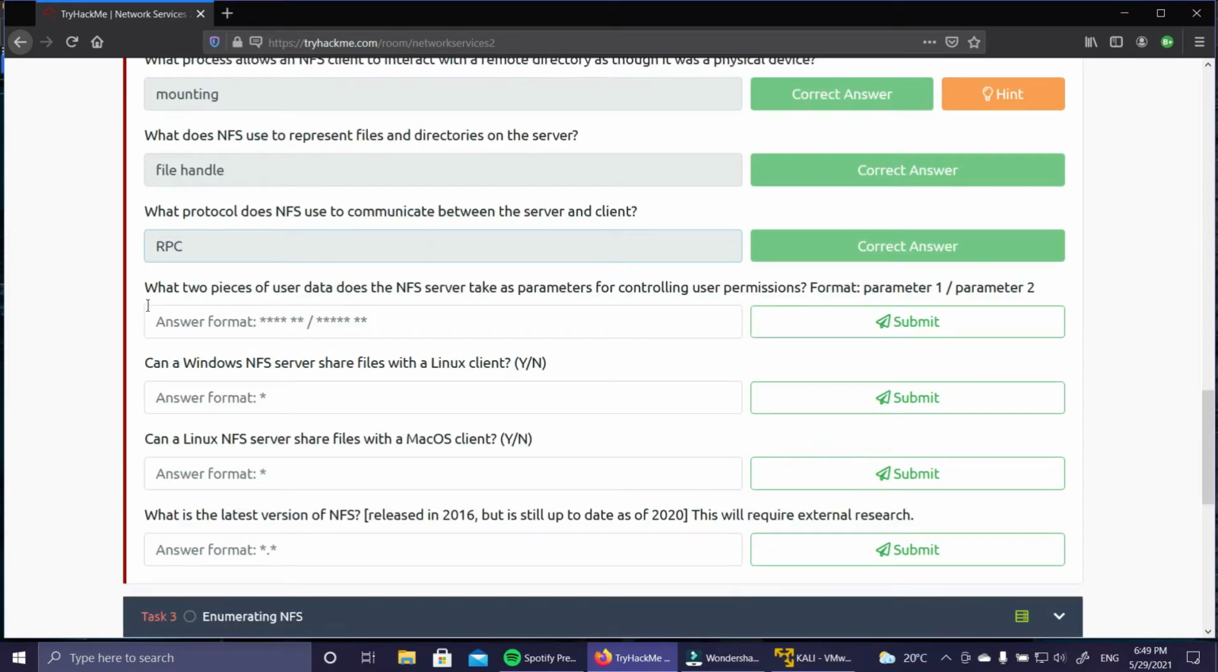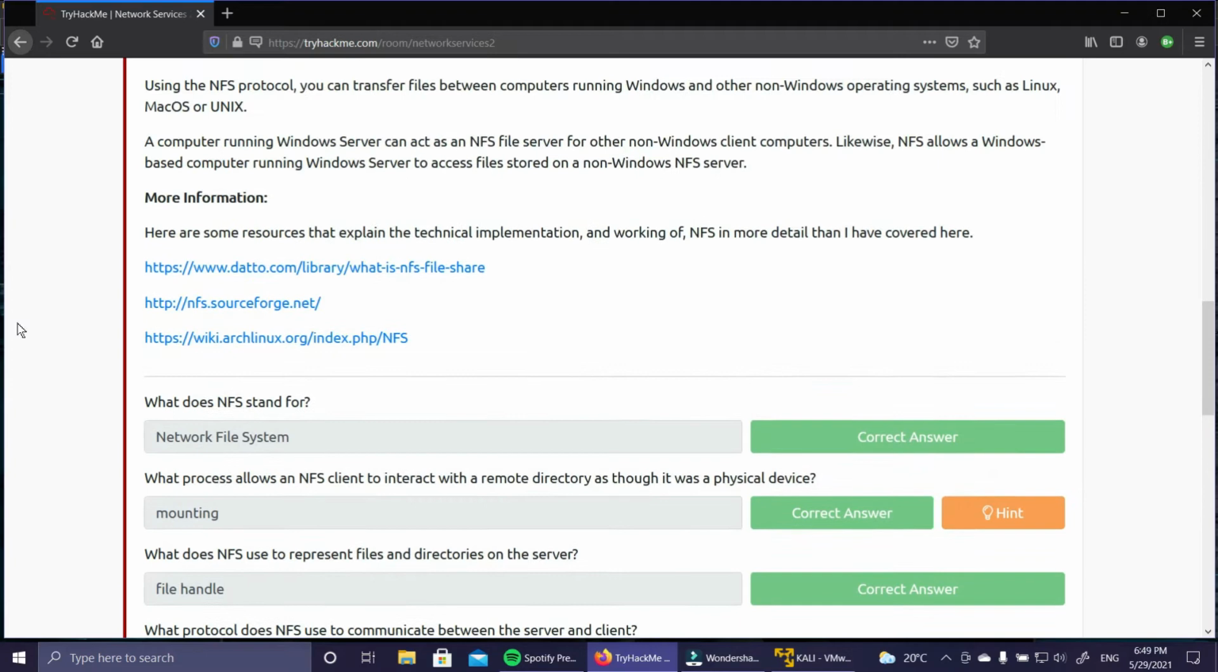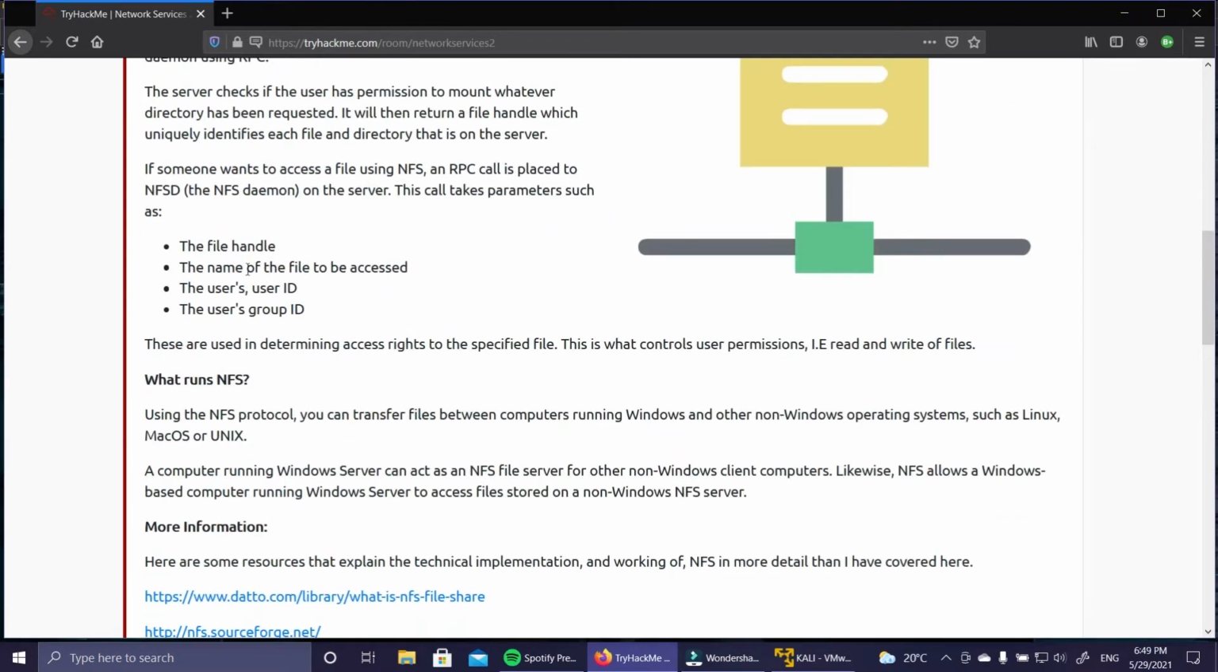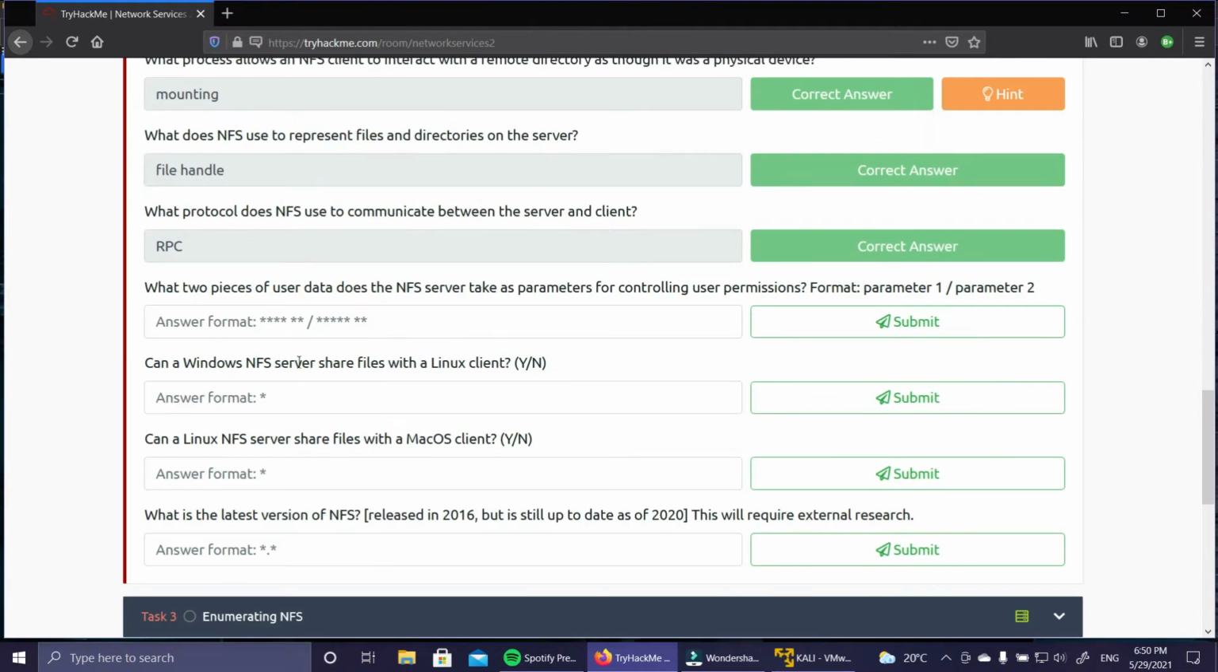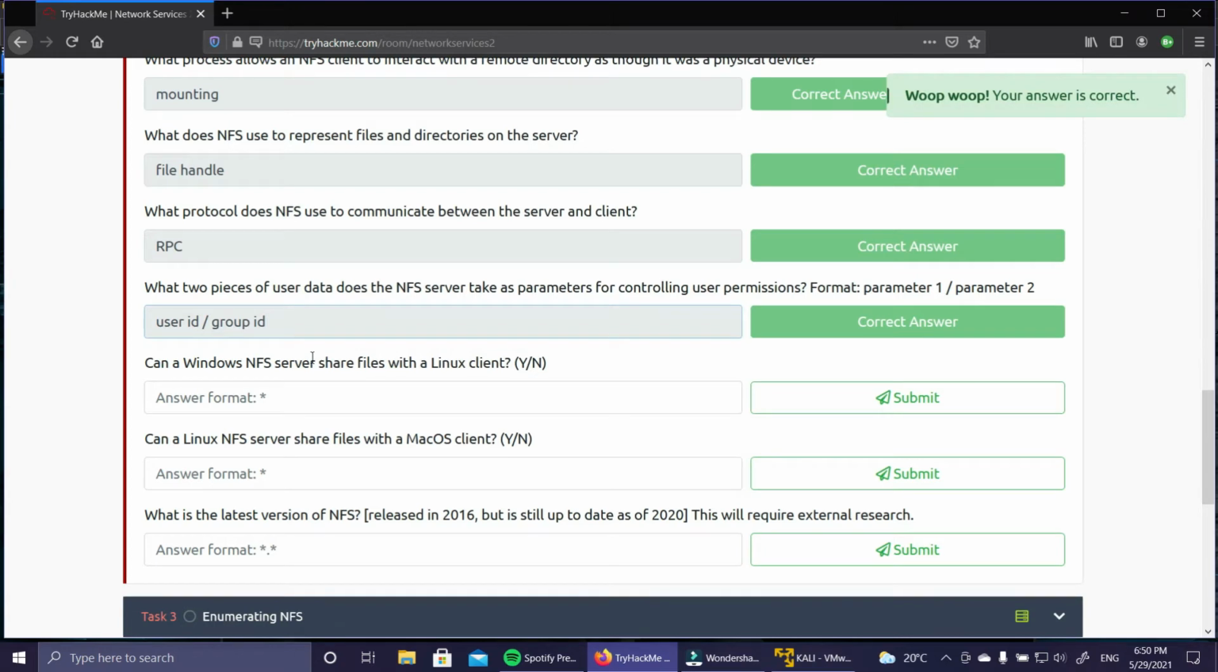The next question is: what two pieces of user data does the NFS server take as a parameter for controlling user permission? Sorry for the background noise. Parameter 1 and parameter 2, so two pieces of user data. If we go back, the file handle is not user data, and the name of the file is not user data, but the user's user ID and the user's group ID are user data. So user ID and group ID will be the answer.